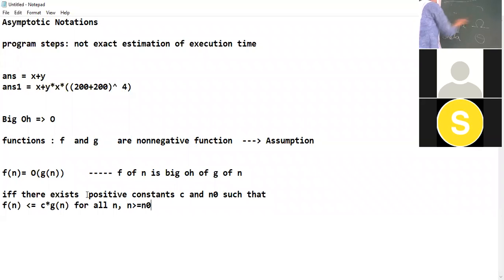So let us see a small example of f of n and g of n.